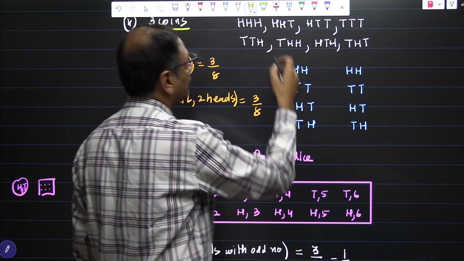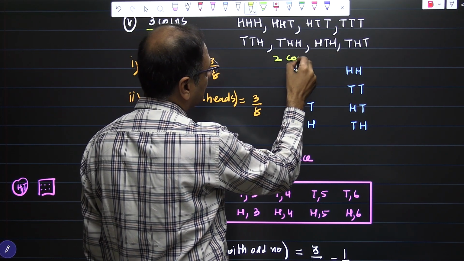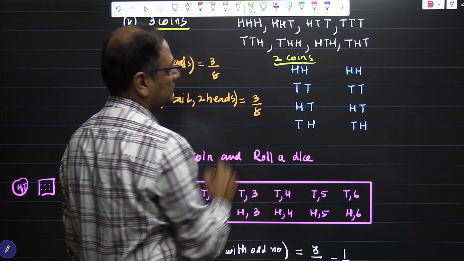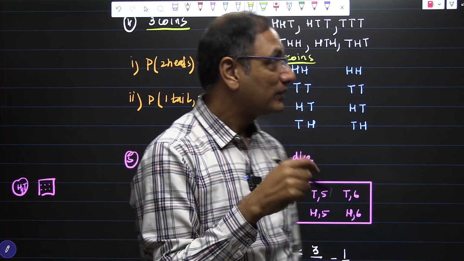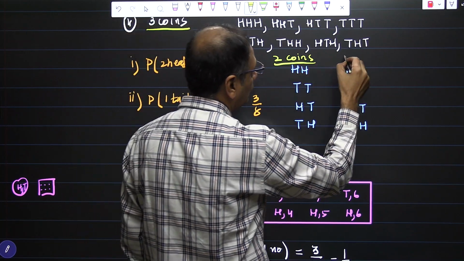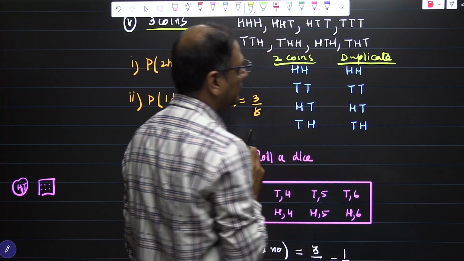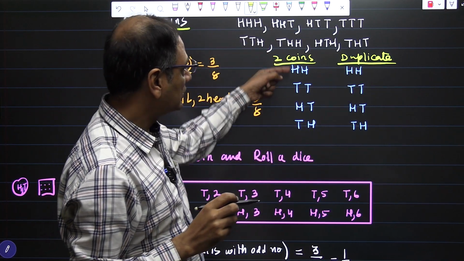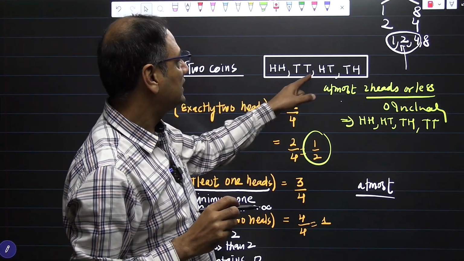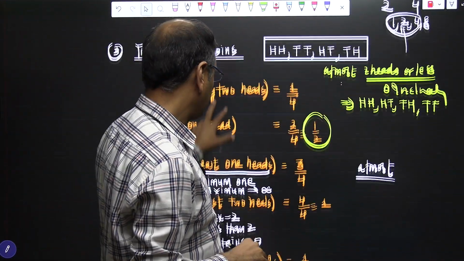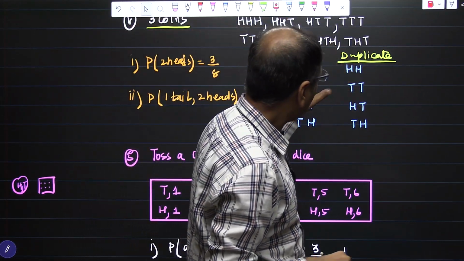Okay. What you do? You copy down the outcomes of 2 coins. 2 coins is easy. You can copy down the outcomes of 2 coins, and you need to write down the duplicate of this here. Copy down the outcomes for the 2 coins which we had here, like HH, TT, HT and TH. That is quite easy. Okay? And here copy it down and write a duplicate.